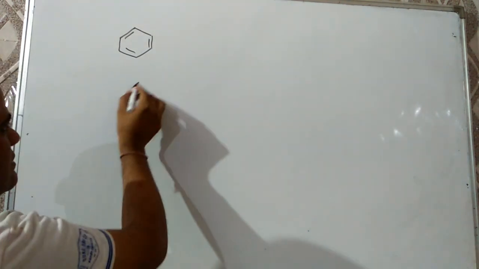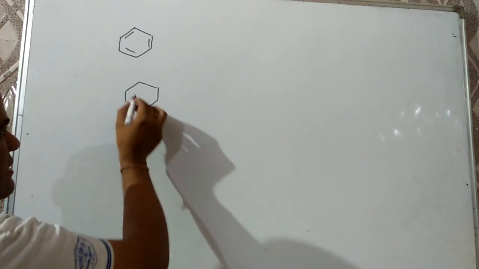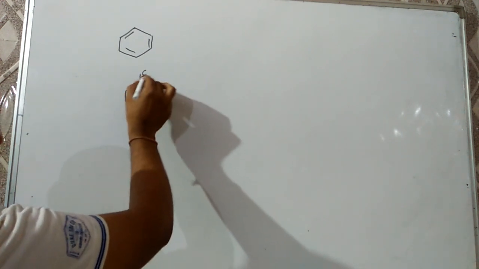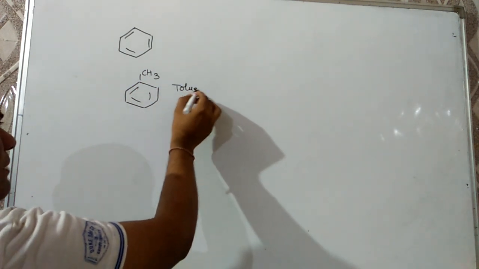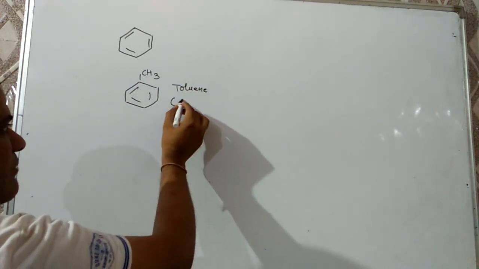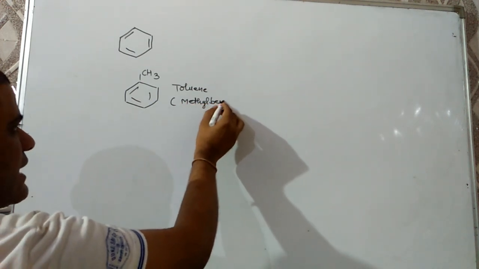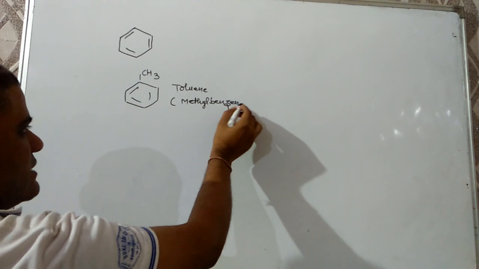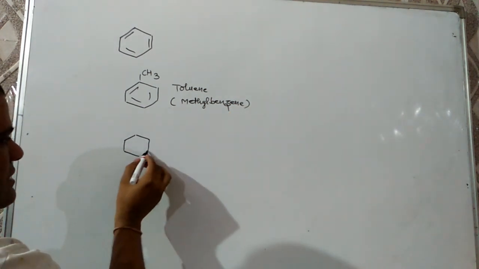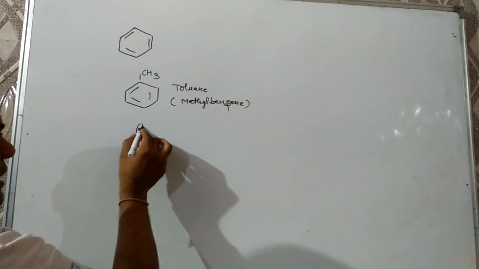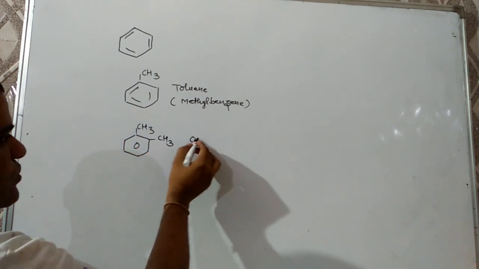Next, if one methyl group is present on benzene, then its common name will be toluene. The common name is toluene and the IUPAC name is methyl benzene, but toluene is nowadays taken as the IUPAC name. Next, if 2 methyl groups are present adjacent to each other, then it will be orthoxylene.